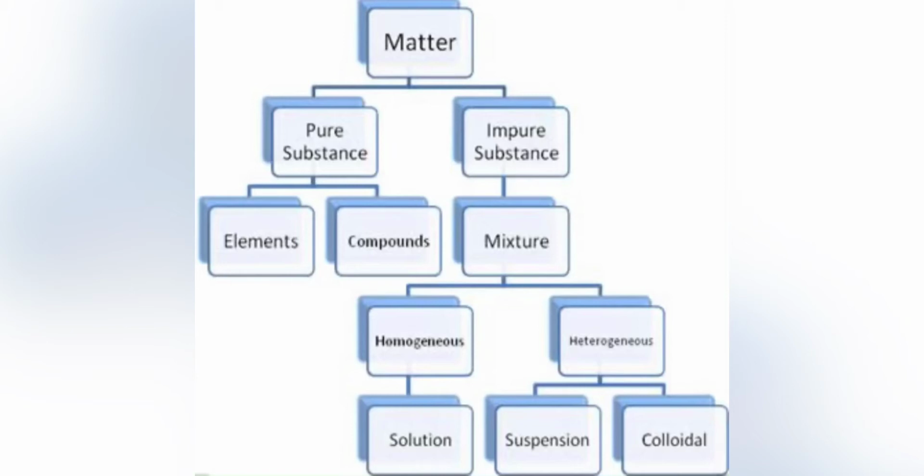Again, these mixtures are of two types, homogeneous mixture and heterogeneous mixture. Homogeneous mixture is called solution and heterogeneous mixtures are of two types, suspension and colloidal mixture, or you can say solution. So let us study about all this in detail one by one.